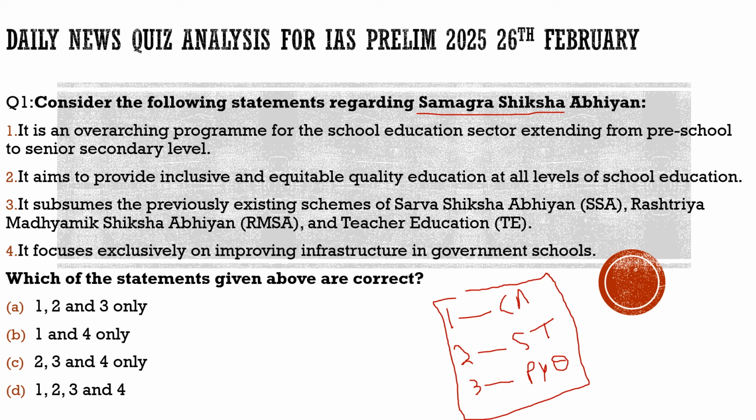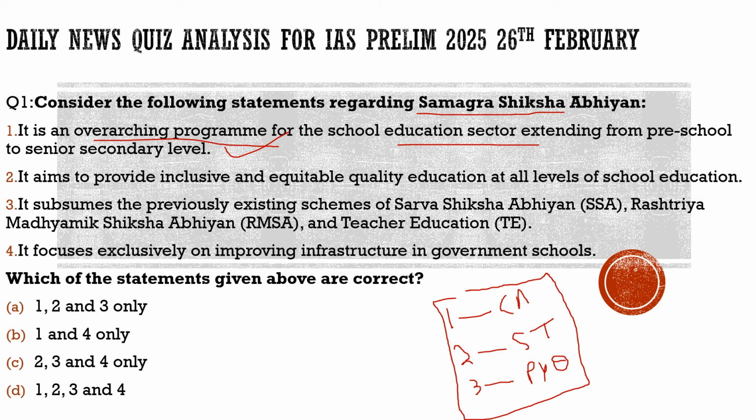As the question says, consider the following statements regarding Samagra Shiksha Abhiyan. First statement, it says it is an overarching program for the school education sector extending from preschool to senior secondary level. 100% correct, nothing wrong with the statement. Second, what is its aim?